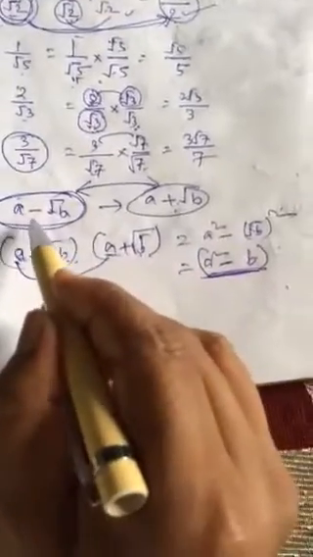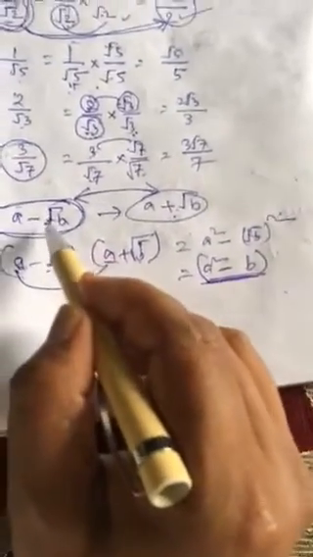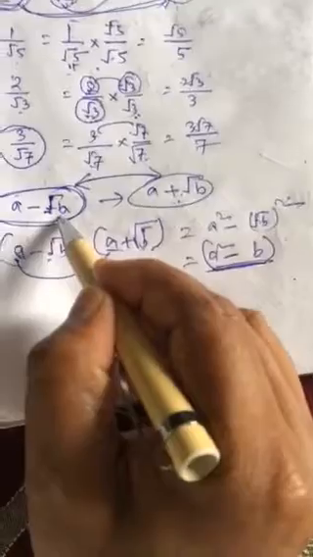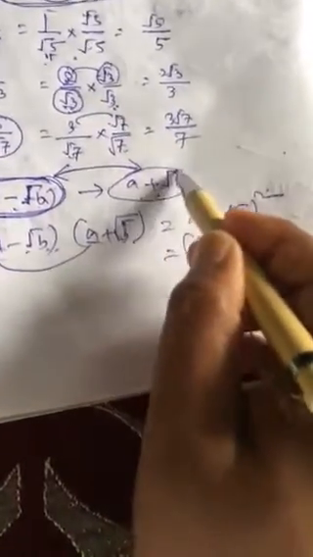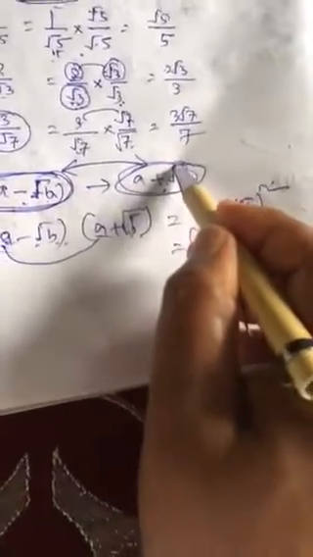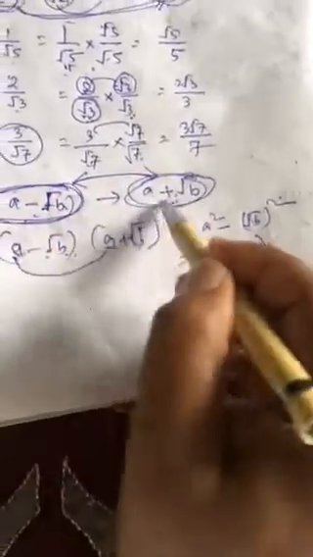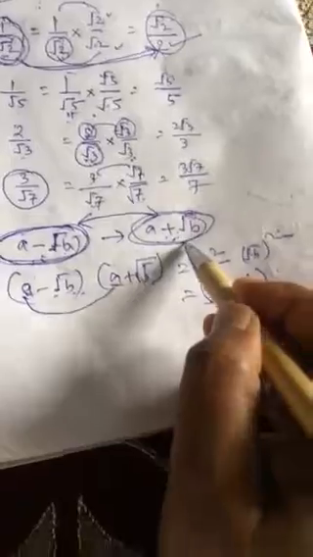Means if you have to remove the root from this, then you have to multiply this by this. If you have to remove the root from this expression, then you have to multiply this by this. Means these two are the rationalizing factors of each other.